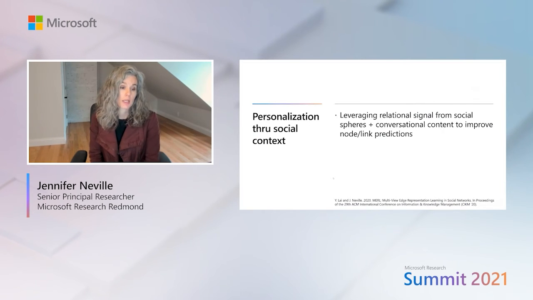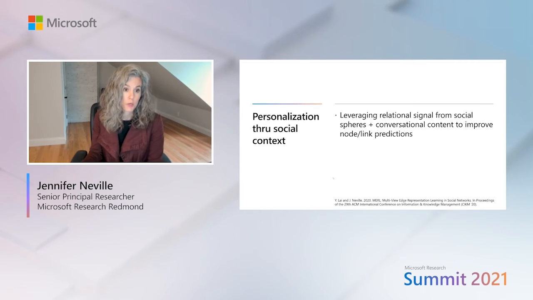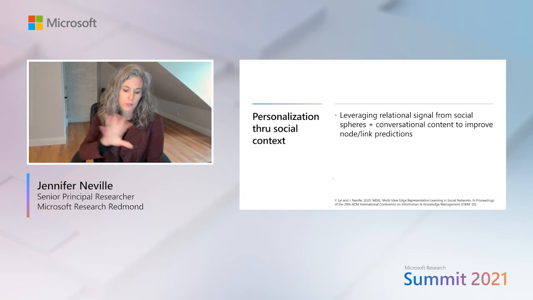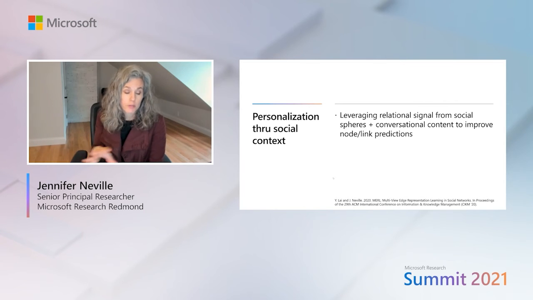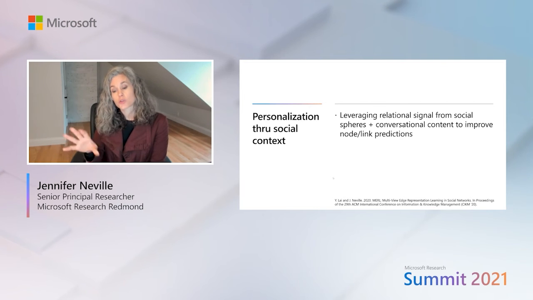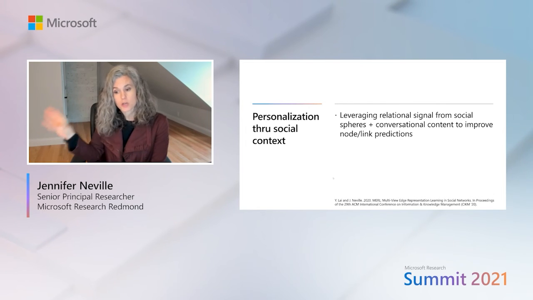Okay, so the last project that I wanted to talk about was moving towards personalization for a user based on their social context. And so in this case, what we wanted to do is use the conversational content from across the communications between users to moderate the information that we see in each of the links, and use that to do a better job of link prediction in social contexts. And so this is external work that I did with one of my students at Purdue.